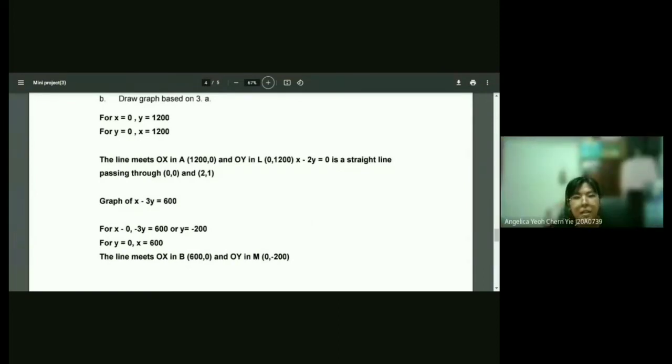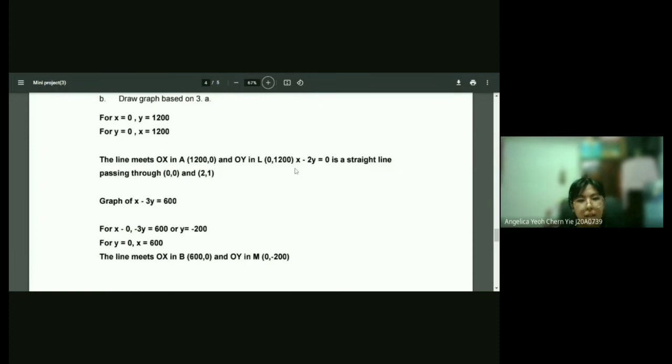Thank you, Shaarany. So for question B, we have to draw a graph based on 3a. For X equals 0, Y equals 1,200, and for Y equals 0, X equals 1,200. The line meets OX in A, 1200 and 0, and OY in L, 0 and 1200.